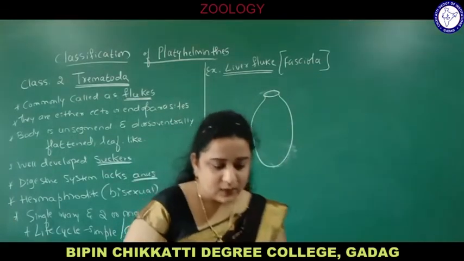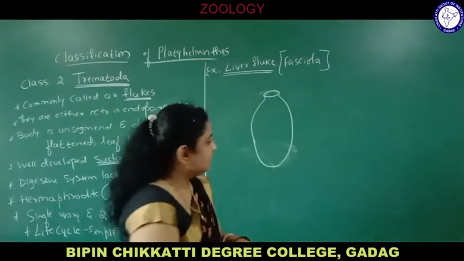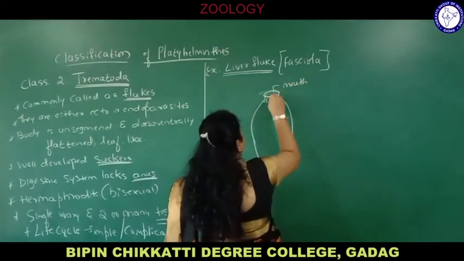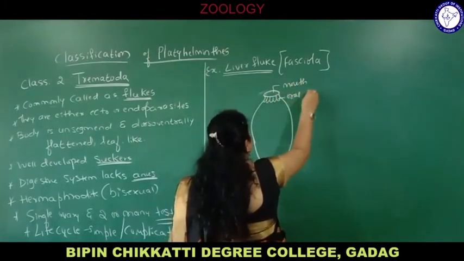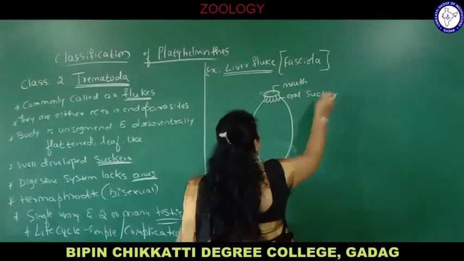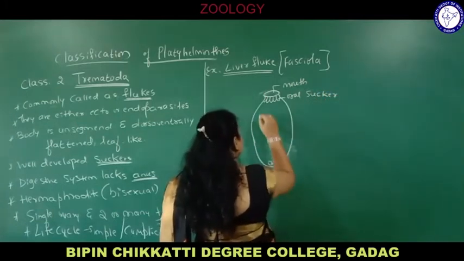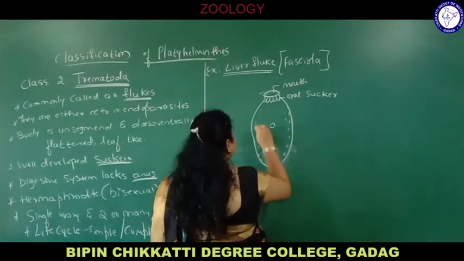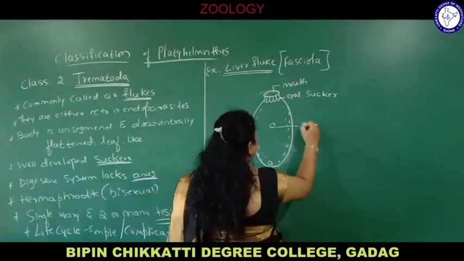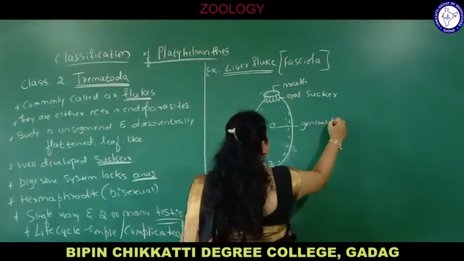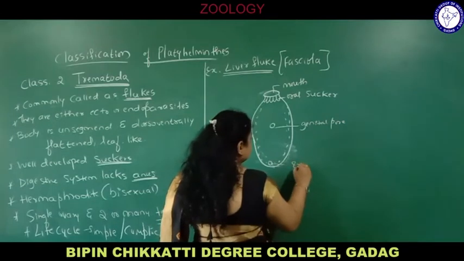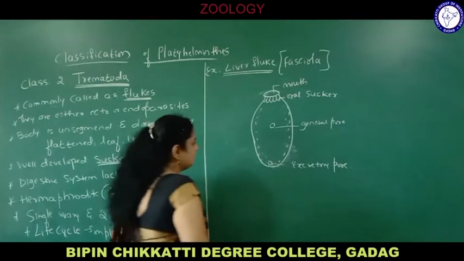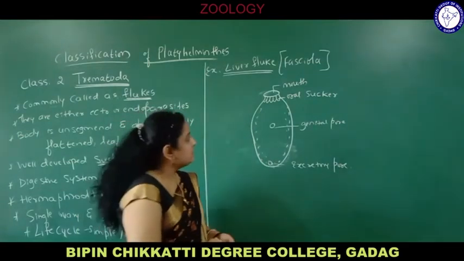They have a mouth, an oral sucker, genital pore and excretory pore in their body. It is a flat, leaf-like body. So this is the genital pore and this is the excretory pore. You have seen the diagram of liver fluke in your previous classes or in your PUC also.